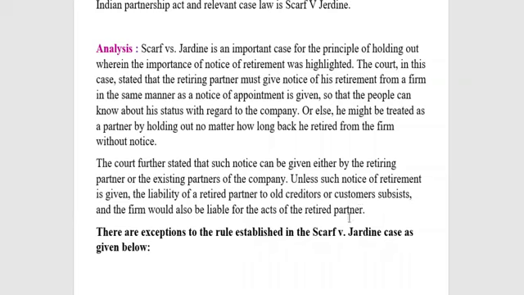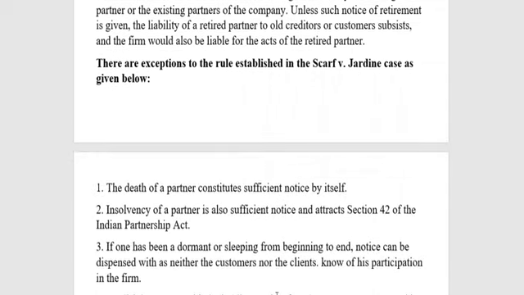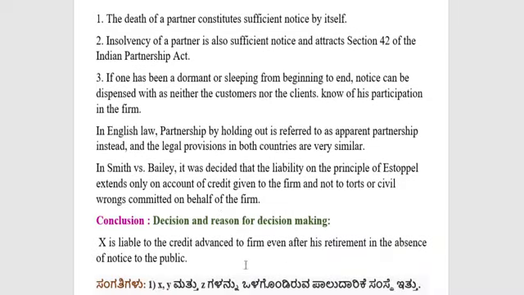There are certain exceptions to this rule of Scarf versus Jardine. Here, such public notice is not required. When is it not required? When there is a death of a partner, then the death itself becomes a notice. After death, who is going to ask you?